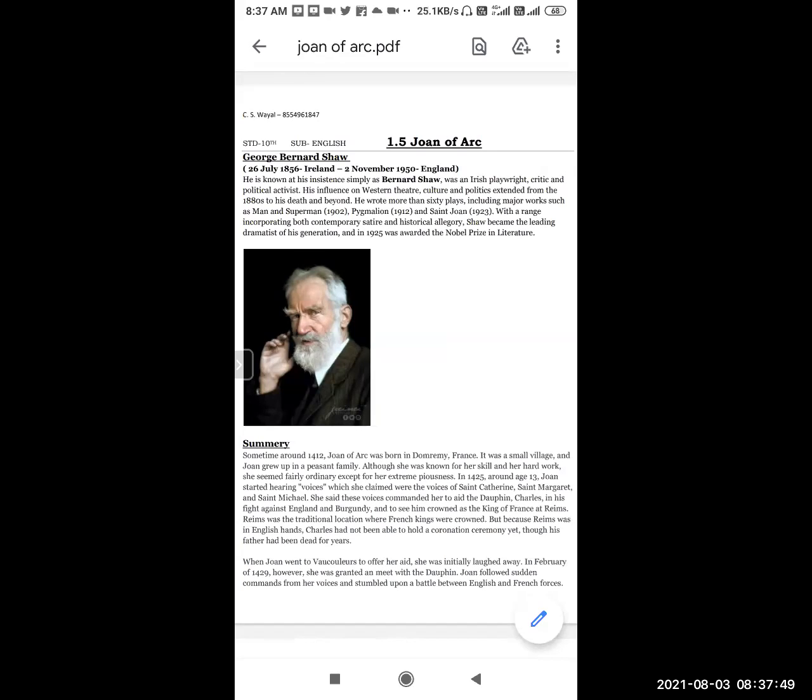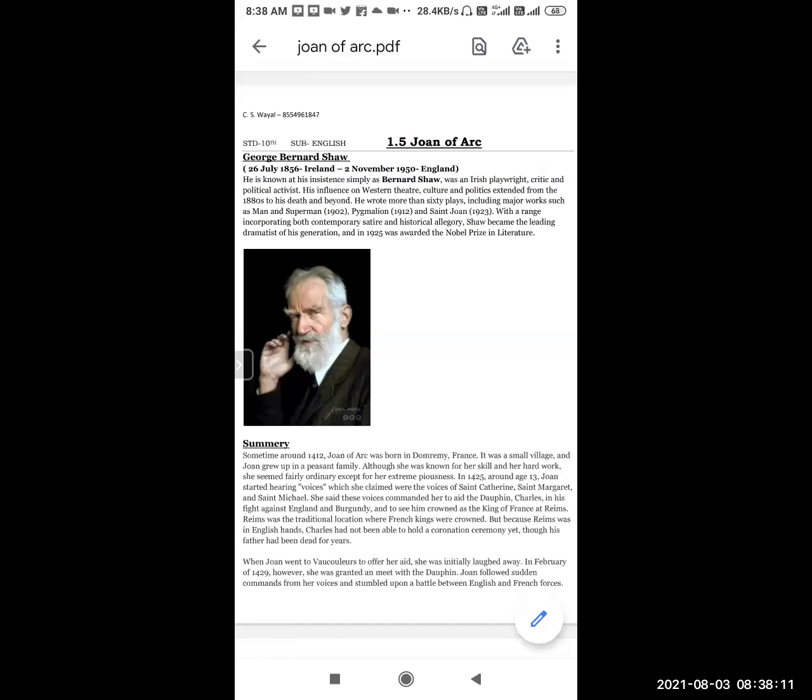Full name is George Bernard Shaw. He was an Irish playwright because he was born in Ireland. He was an Irish playwright, critic, and even a political activist, included in politics.